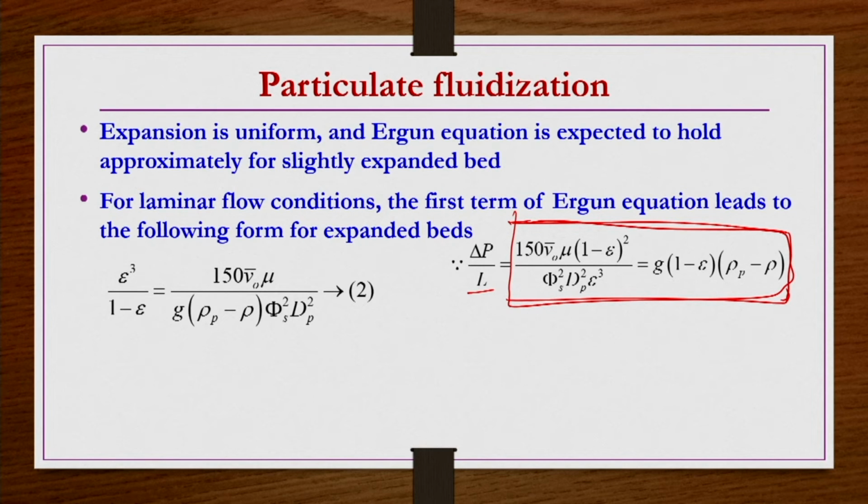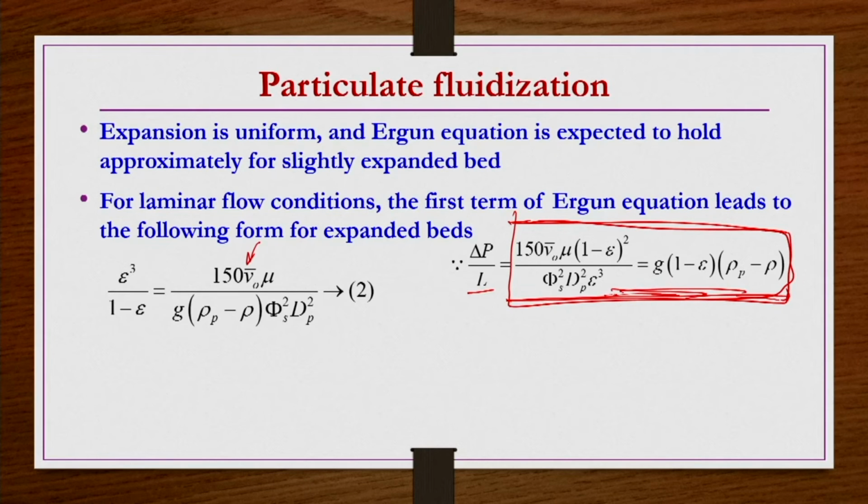So, remember, this equation is exactly the same kind of equation as for the minimum fluidization velocity, but when you use the same equation for the calculation of minimum fluidization velocity, epsilon m, the voidage at minimum fluidization, is known. It was not an independent variable, it was a dependent, known, input variable, that is what we have seen. And the superficial velocity corresponding to minimum fluidization, the VOM bar, was the unknown variable. So, we used this equation to get the VOM bar from here.